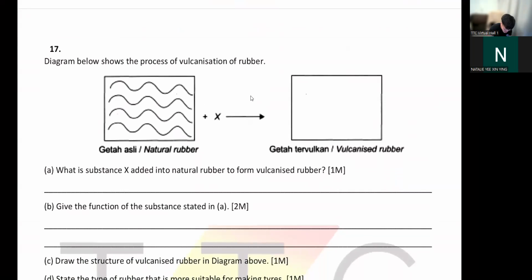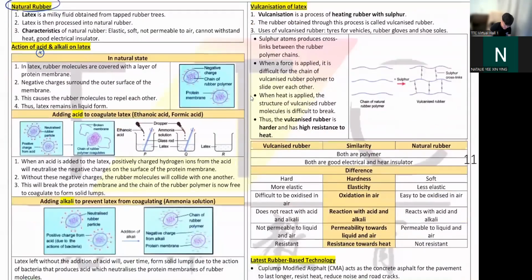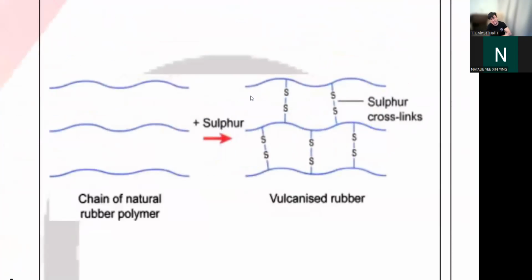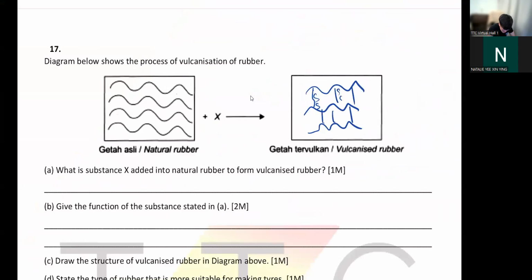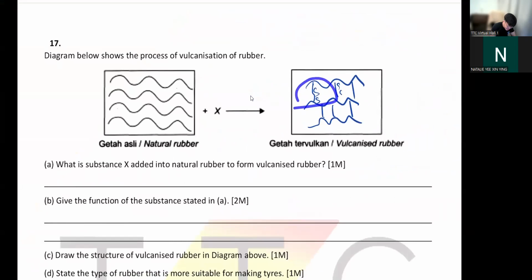So your vulcanized rubber should look like this. Okay, and it's two S's here. I mean, I'm drawing it simple, so two S here. So your vulcanized rubber should look like this. Okay, two S here. And the S is like a bond. Okay, so two S's here. So what is substance X? So how do we add this sulfur? So X is sulfur. X is sulfur.